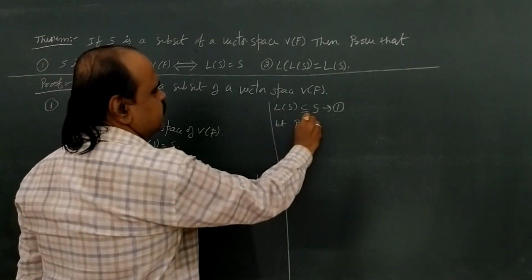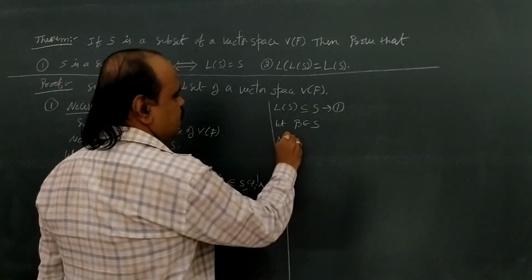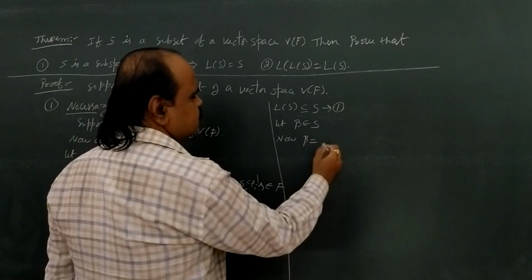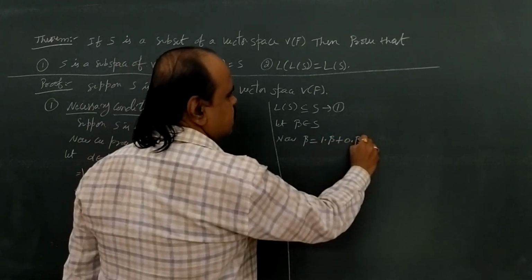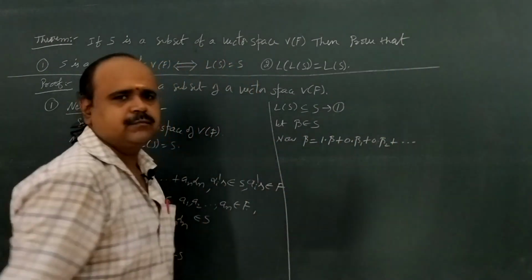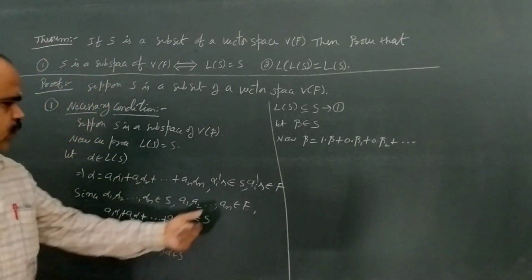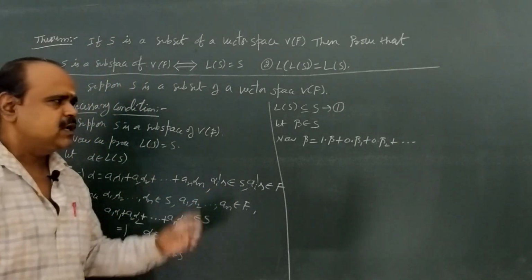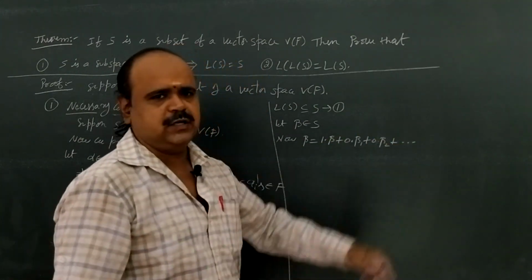Okay. Next, let some beta belong to capital S. Now beta equals 1 into beta plus 0 into beta 1 plus 0 into beta 2 plus so on, infinitely. Here we suppose capital S is a finite set, or capital S is an infinite set.